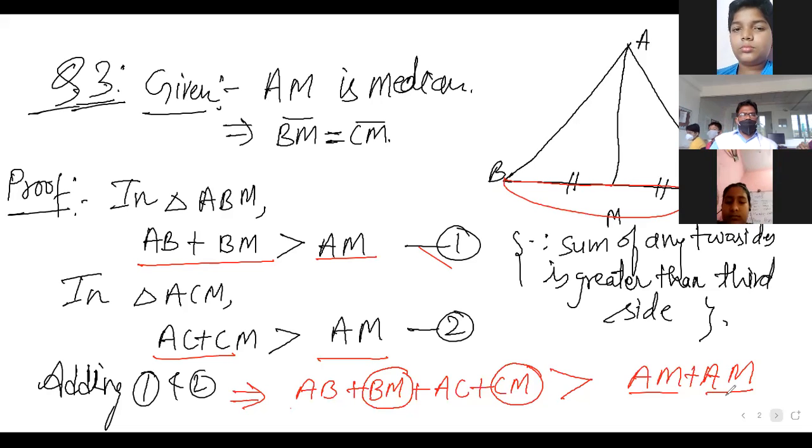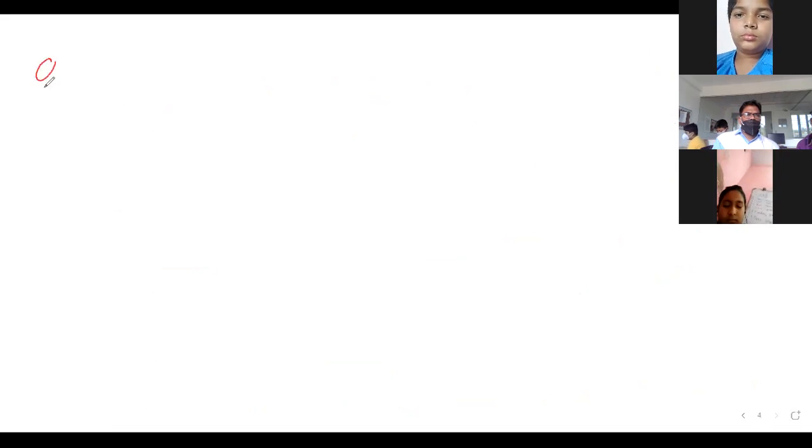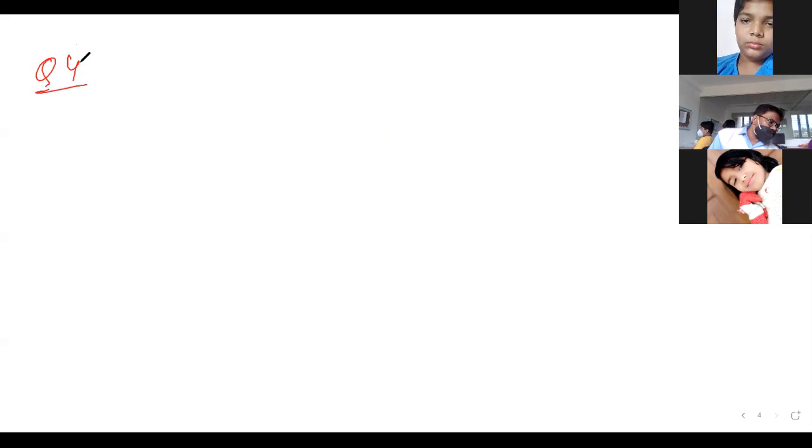Now coming to the next question, question number 4. Yes, sir, in the third question, it has given consider the sides of triangle ABM and ACM. Then we have considered it triangle 1 and triangle 2. Then in the fourth question, it is same like this only, no? And how we will consider if it is not given? Who said to consider? Did I say so? Here it is given in that one, let it be given. If it is not given, we will still do it. You have to show whether the result is correct or not.